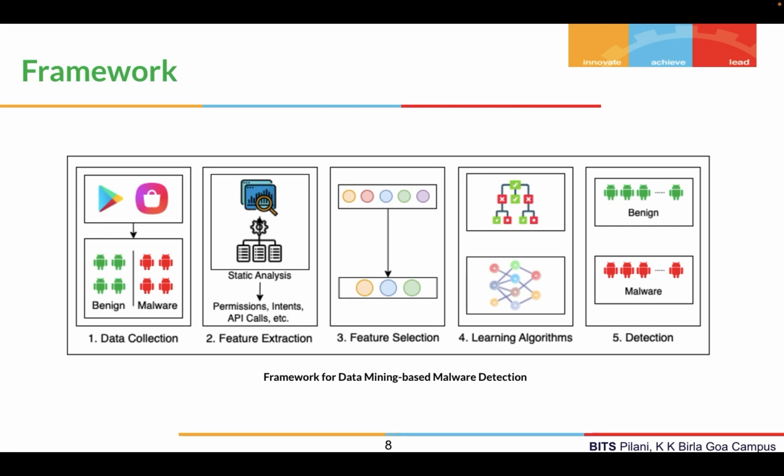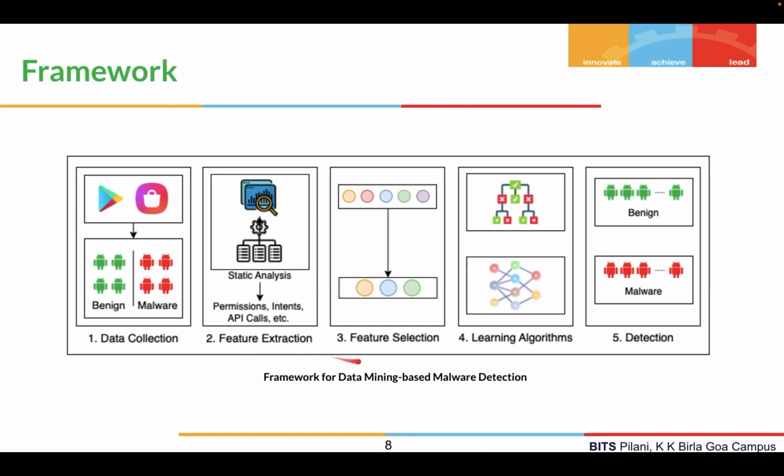It usually has 5 steps. The first one is data collection, where we collect various malicious and benign applications from various sources, such as app stores. Then we have the feature extraction phase, where we analyze these applications and extract identifiable data patterns or features that might be useful for identifying malware.